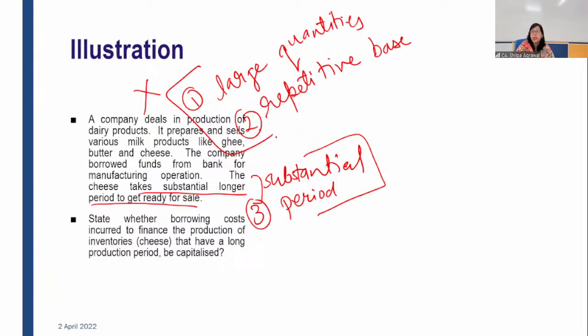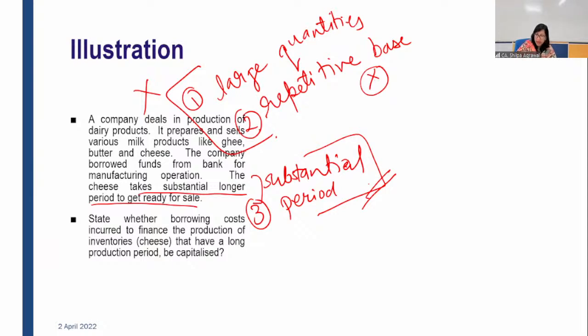So in such a situation, there are two options with the entity. If they want, they can avoid capitalizing the borrowing cost. If they want, they can do it on this basis, since it is taking a substantial period of time and borrowing costs can be identified and allocated to it.